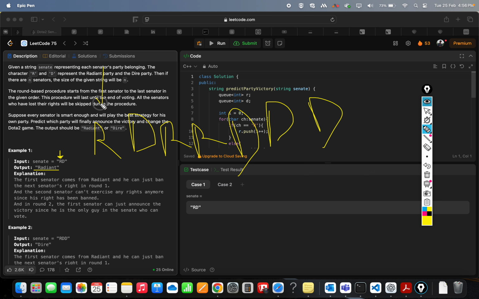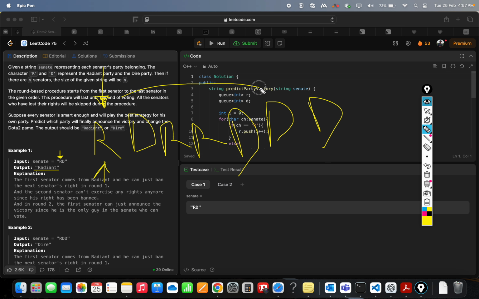We'll iterate through the string with each character, and whenever we are at a Radiant senator, we'll ask the Radiant to do one thing. Since the string contains different senators, we cannot declare victory right now, so it will choose to freeze the power of an opponent.